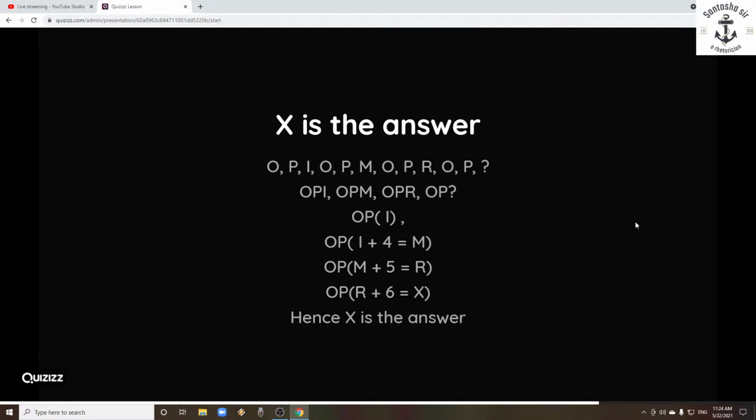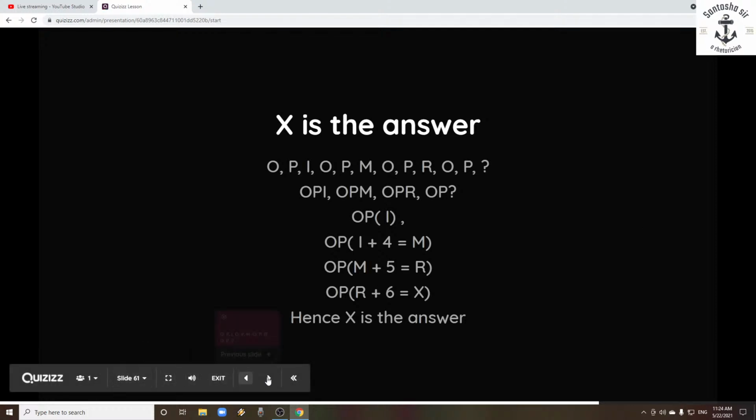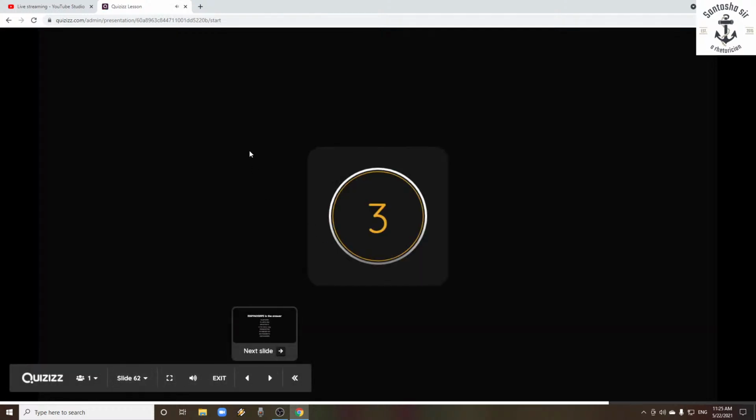OPI is given, and to that I if you add 4, you will get M. That's why the next one is OPM, and to that M you add 5, you will get R, and to that R, 4, 5, the next number is 6. If you add 6 to the R, it comes X. That's why X is the answer. So let's check the next question.